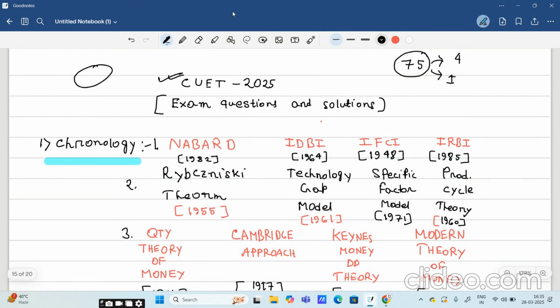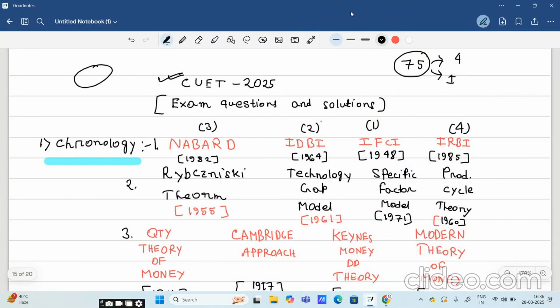Okay, so let's start. The first question that I am going to discuss was a chronology-based question. We have to arrange the institutions NABARD, IDBI, IFCI, IRBI from oldest to latest. As you can see, IFCI was established in 1948, so this is the earliest. Then comes IDBI in 1964, this is the second, NABARD is third, and IRBI is fourth. This is the correct order.